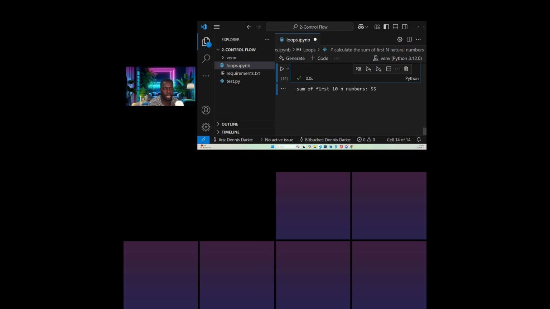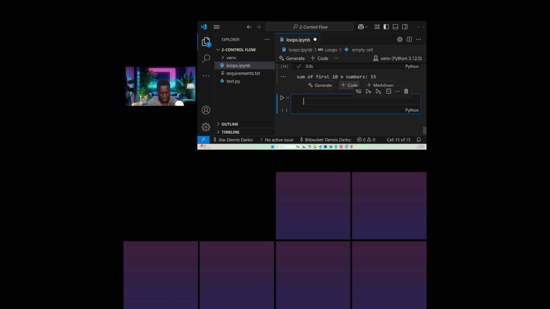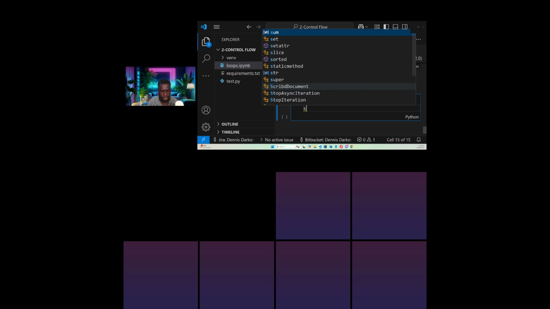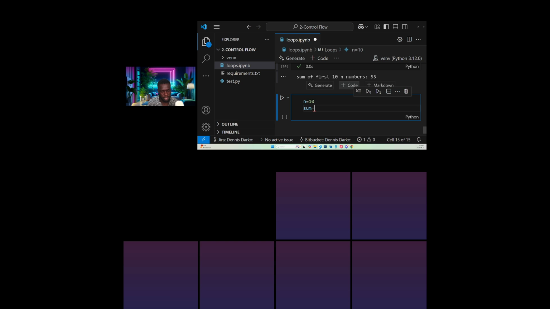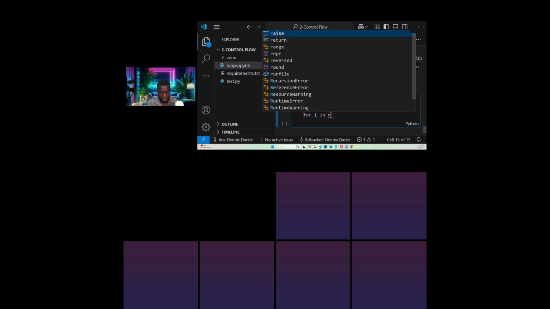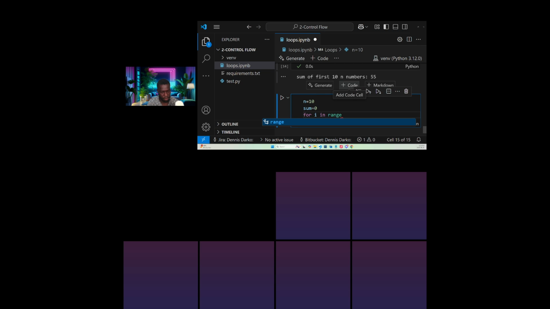Okay, all right. Let's say for instance the n was 10 as we did earlier, and the sum was 0 again. Now let's use for loop. So for loop will be for I in range, let's say 11. Okay, for I in range 11. All we need to do is say sum is equal to sum plus I.